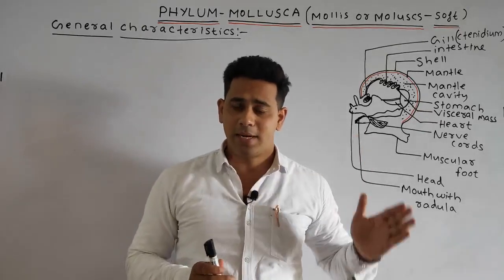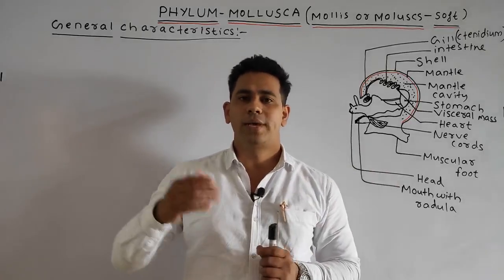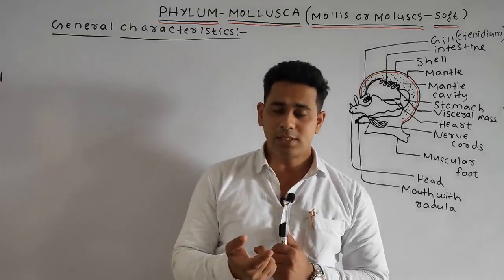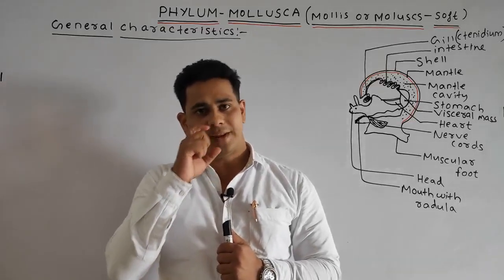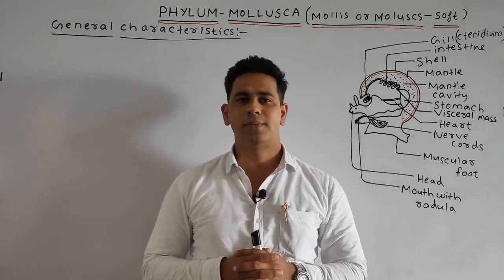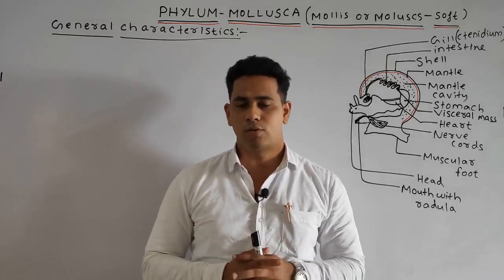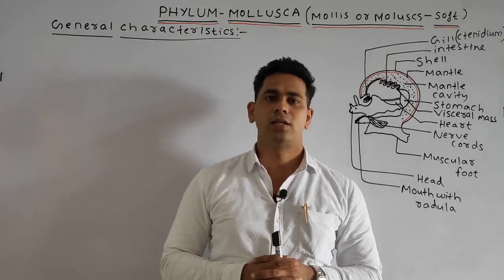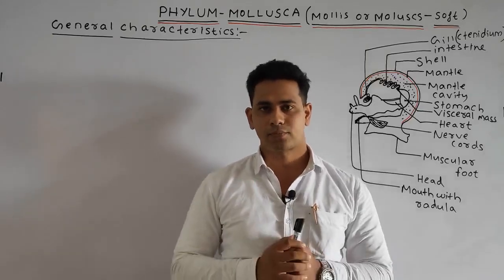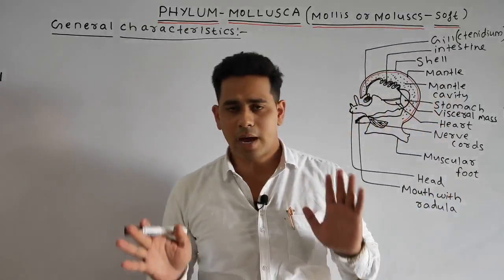Lateral jointed appendages are present, and for locomotion they have thoracic appendages. In aquatic animals, they have pleopods for free swimming. We also discussed that the type of circulation in arthropods is open type circulation, and the body cavity is the hemocoel, meaning a blood-filled cavity. Okay students, so like this we discussed our phylum Arthropoda.